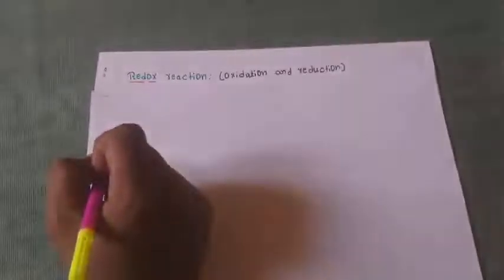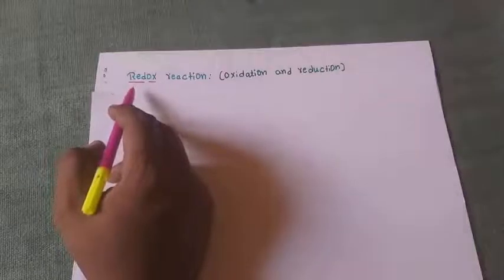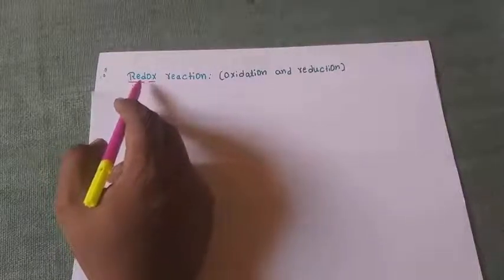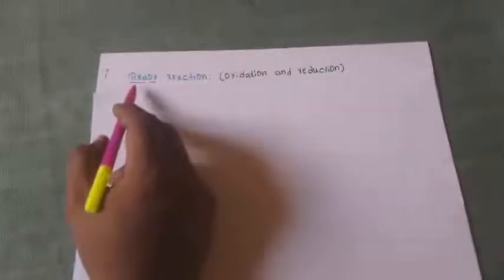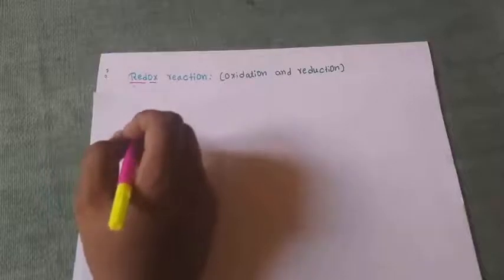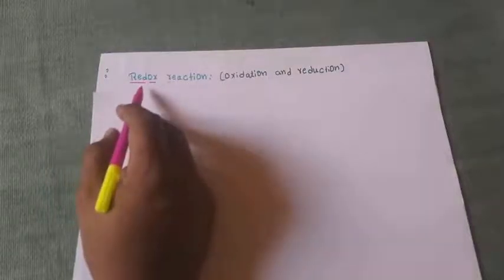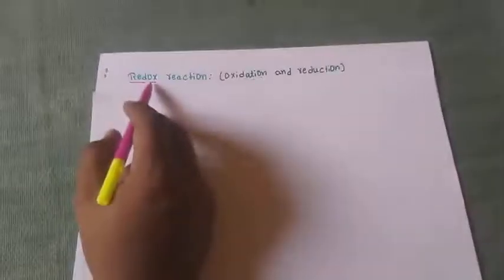Then the next and last concept of this chapter is the redox reaction. The term redox indicates reduction and oxidation. When reduction and oxidation take place in a reaction, we call it a redox reaction. This term is composed of two terms: reduction and oxidation.